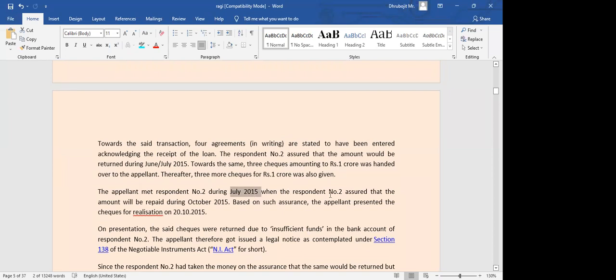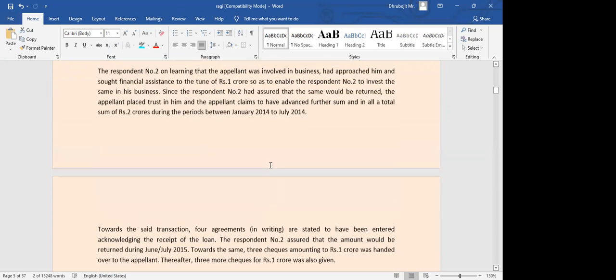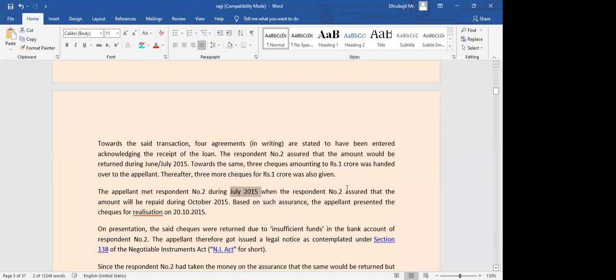So after 1 year, the appellant Shripati met respondent number 2 and asked, you have given this check, so should I be depositing it or not? Respondent number 2 said no, I need some more time. By October 2015, I will be returning you the amount. Already 3 checks were there with Shripati, right?